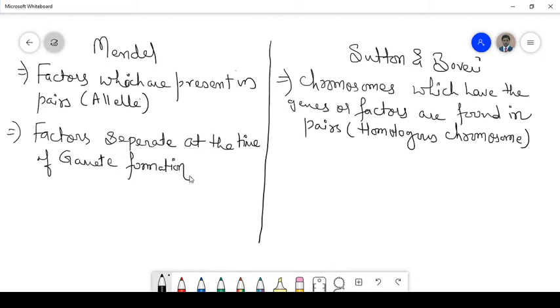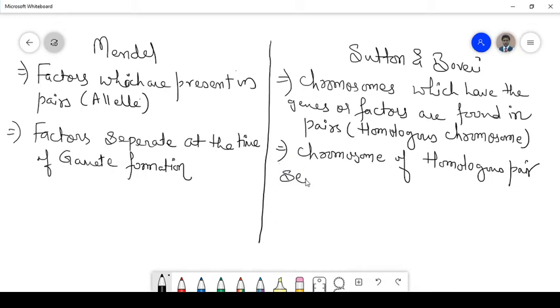On the other hand, Sutton and Boveri said that the chromosomes of a homologous pair separate during gamete formation.